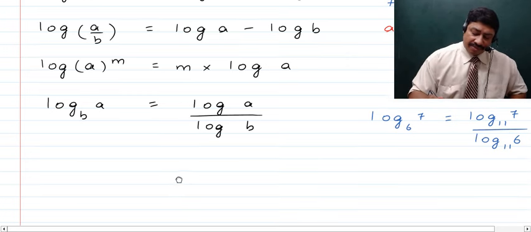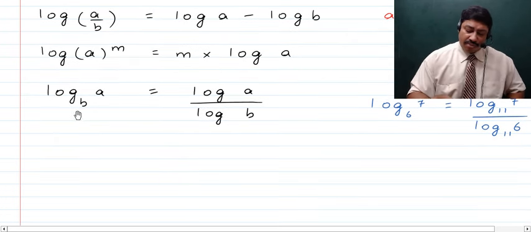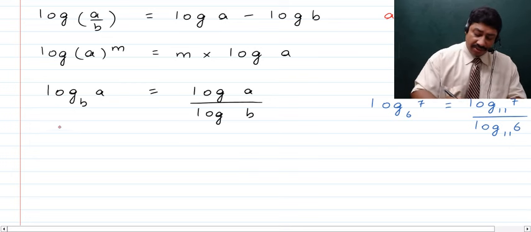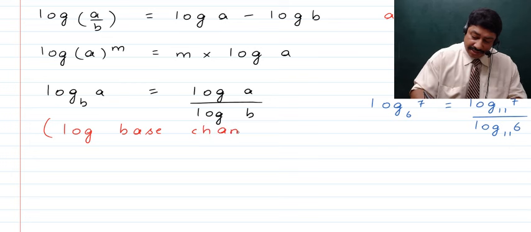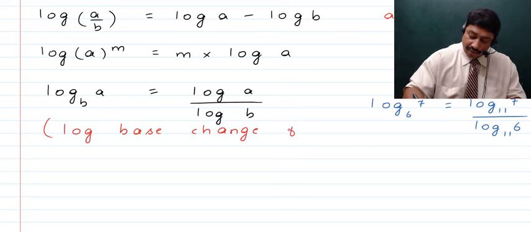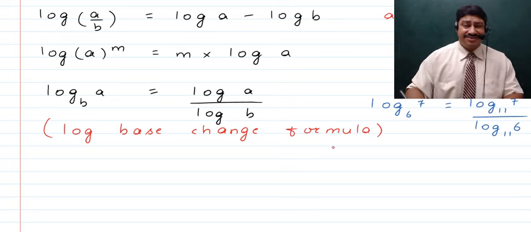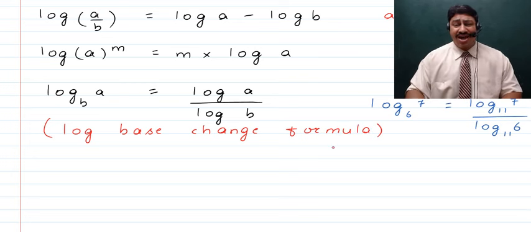Now children, this was the log base change formula, right? As this has a special name, I will quickly write it here: log base change formula. Now here children, we will talk about another rule which is pretty similar to this, right?